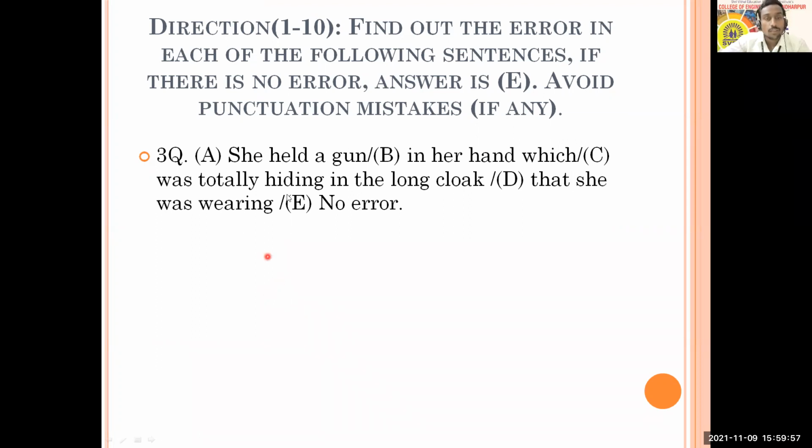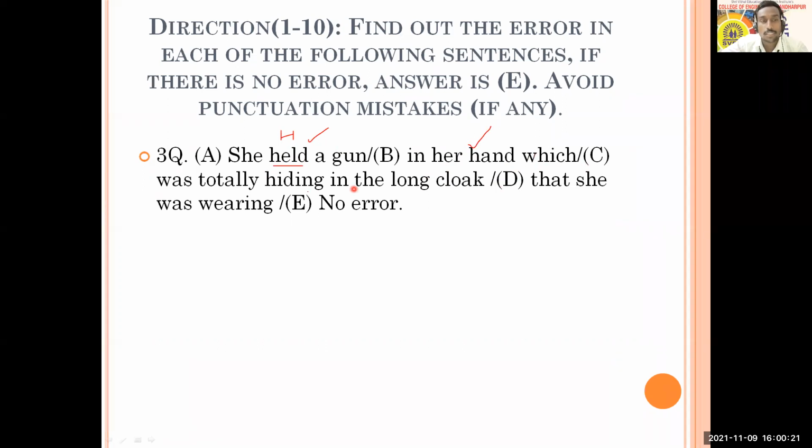Okay. So, she held a gun. Those who are thinking about option A, held: all of you try to think that hold, held, held. This is the past of hold. So that is perfect here. So in option A, there is no error. In her hand, which up to that, it is also okay. So no one will choose option B.